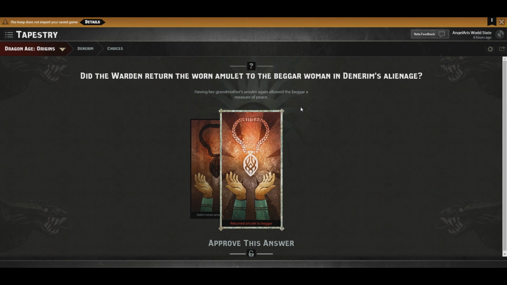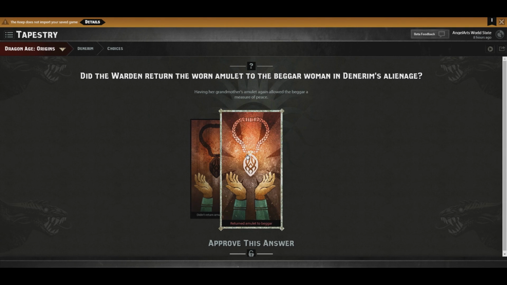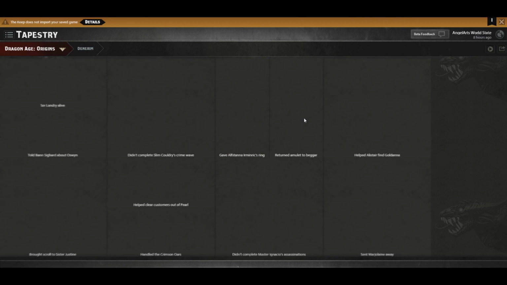Did the Warden return the worn amulet to the beggar woman in Denerim's alienage? I want to say we did. A lost amulet lay within the ruins of an abandoned orphanage in Denerim's alienage. Yes, I remember this. This was when we were going in with a really awesome blind Grey Warden. He was really cool. I was very upset at his fate because I really thought he was an interesting character, and it would have been nice to have run into him again. It belonged to the grandmother of the local beggar woman. Yeah, we did return that to her, if I remember correctly.